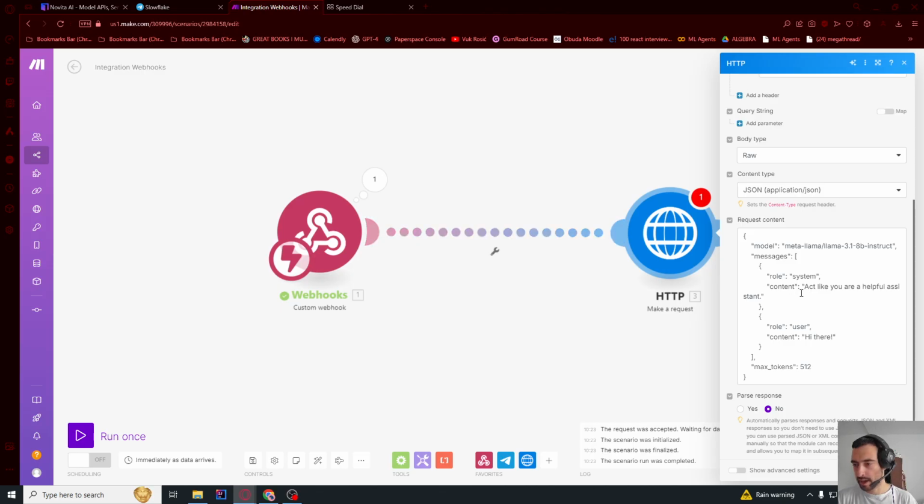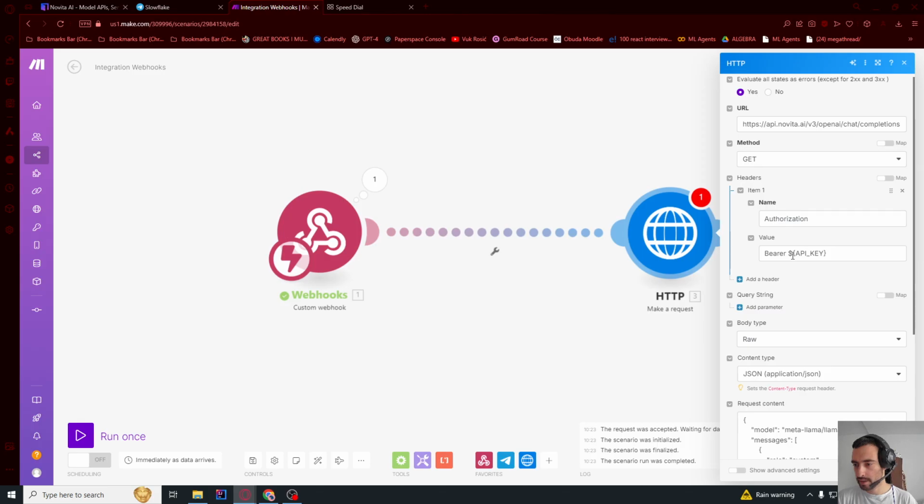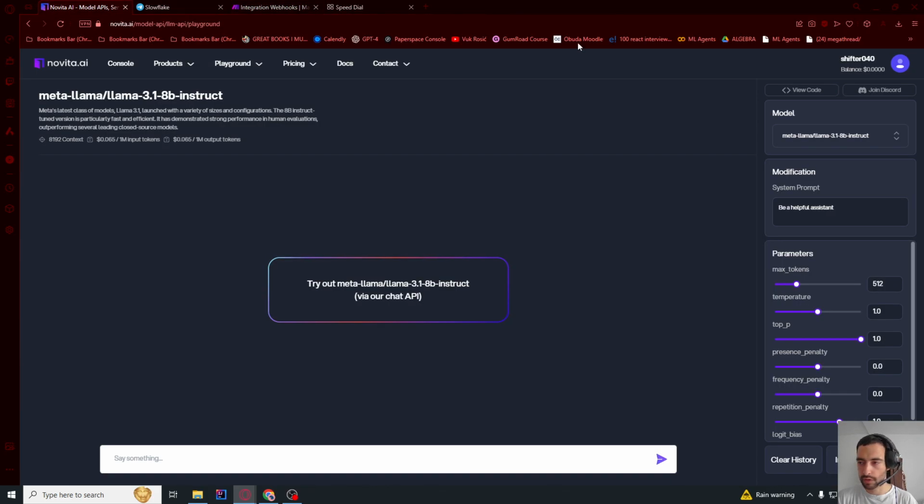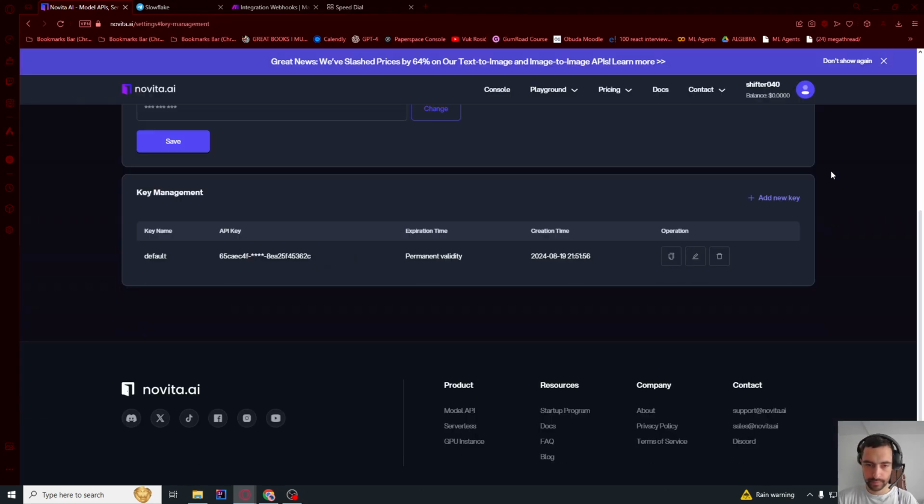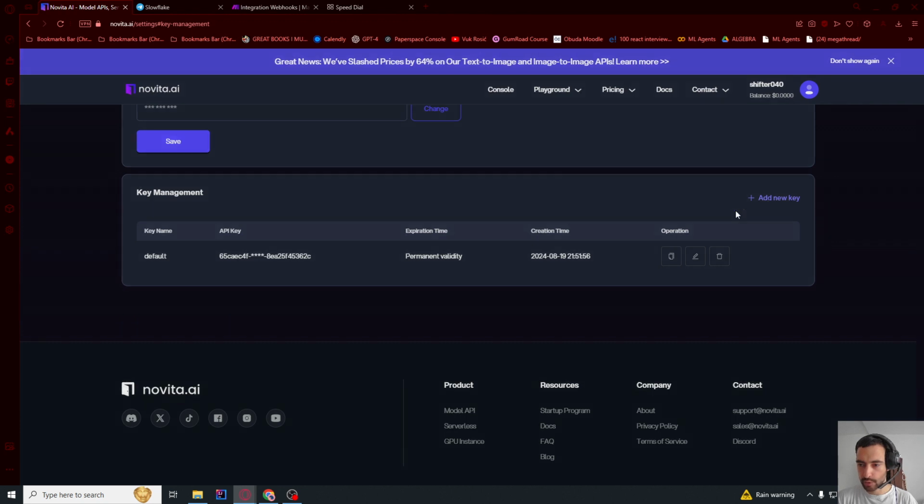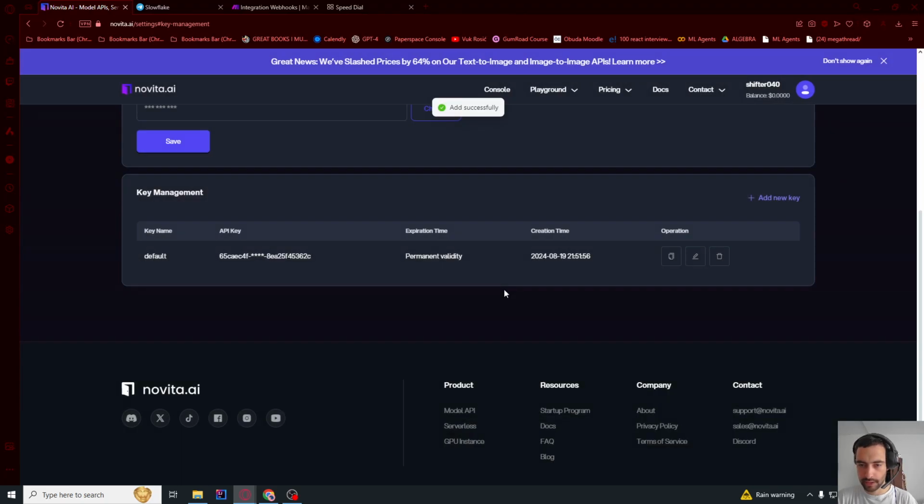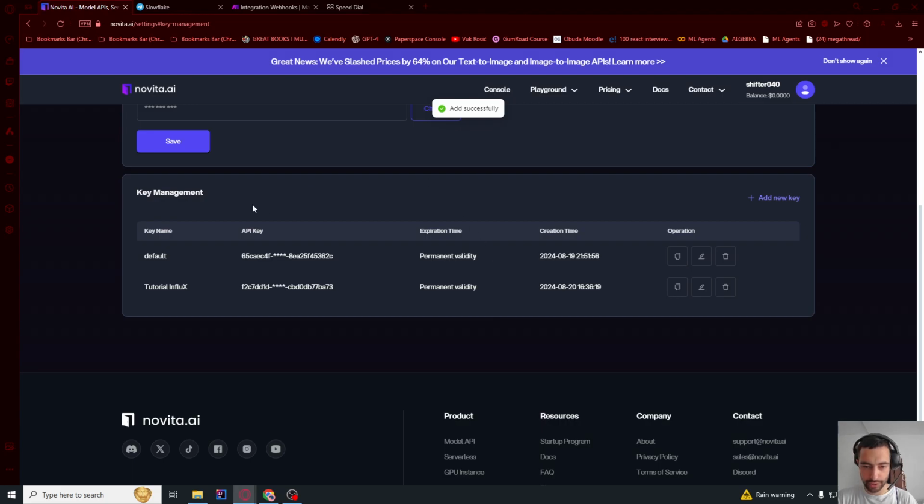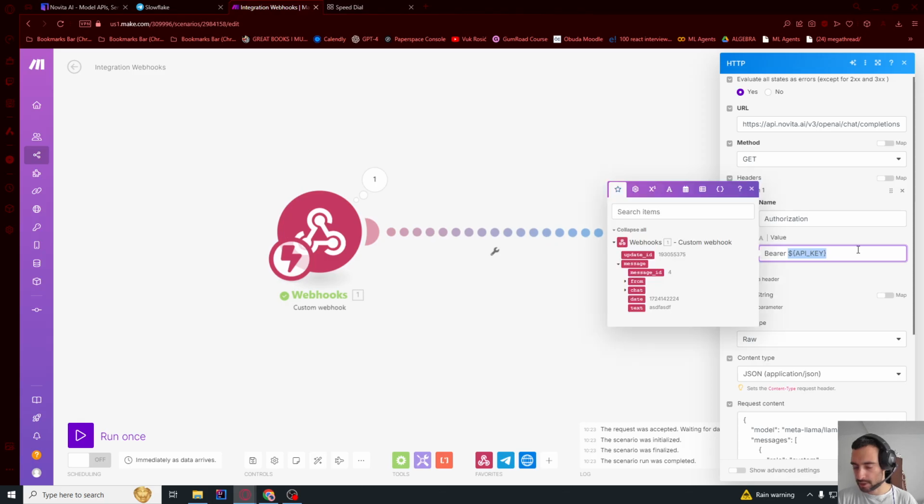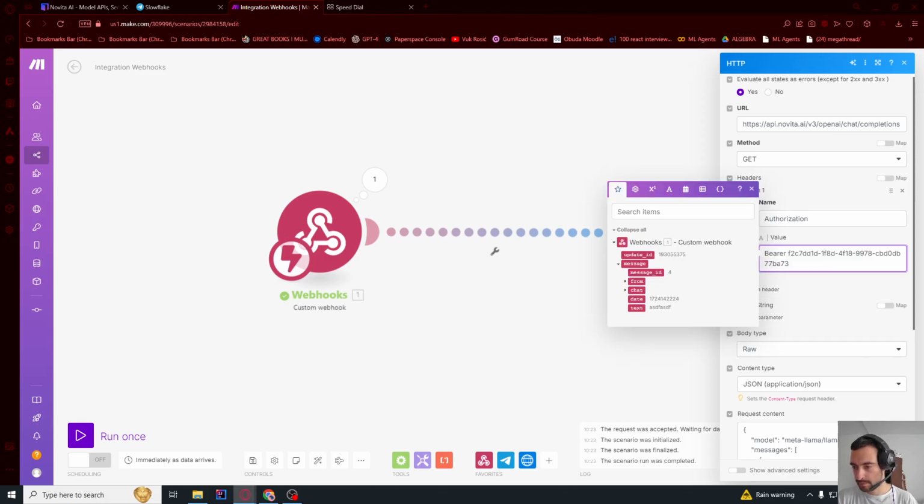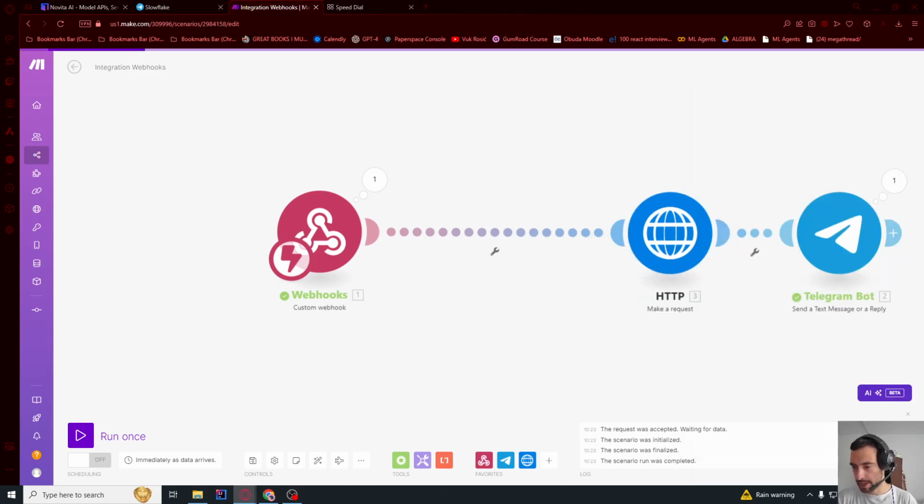Now let's get our API token, this one. So let's go to the website and click here on your profile and keys. And then we will add a new key, and let's name it whatever, I'm gonna say tutorial influx, confirm. You will never see this key, actually never mind, you will. So you will just copy the key here and go here and replace this whole thing with your key. And now we can press OK.